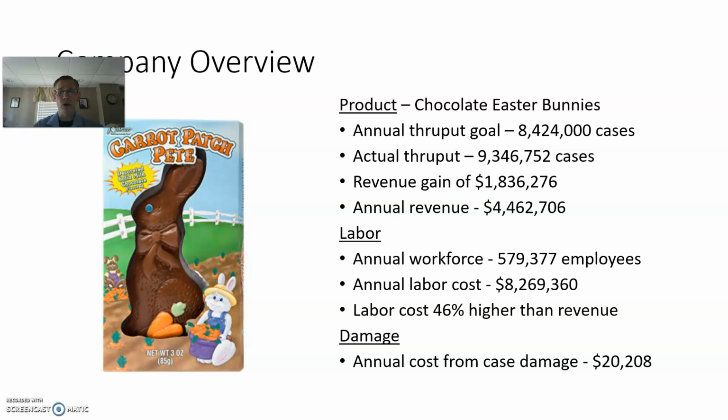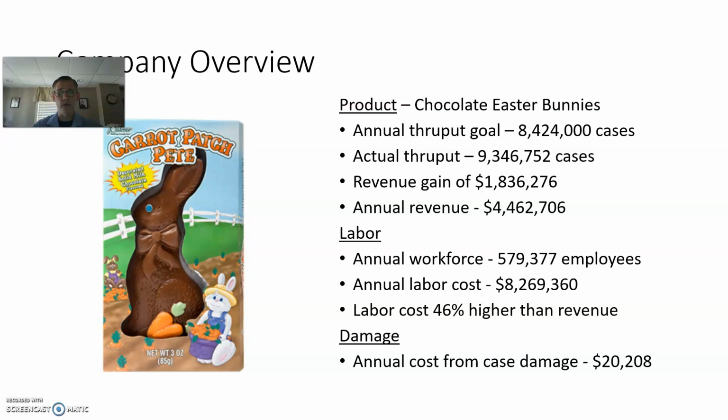Our annual throughput goal is 8,424,000 cases, and our actual throughput is 9,346,752 cases. We have an average revenue gain from those additional cases over our throughput goal of $1,836,276, and that recouped an annual revenue of $4,462,706 from the cases that we had through our throughput.